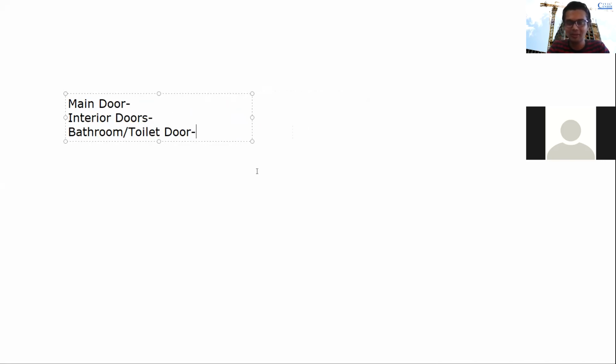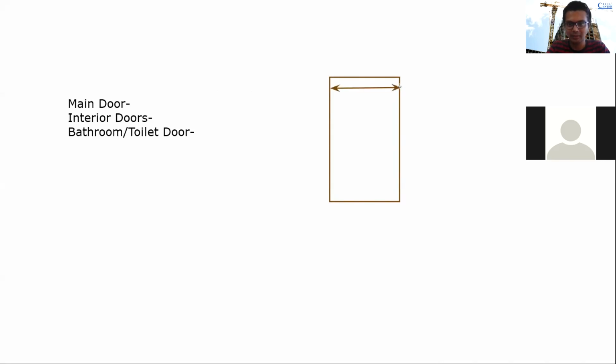The height of the main door will be 7 feet because 7 feet is your lintel level. So I'm talking about the width. What will be the width? Sir, width 1 foot. 1 foot. Okay, no, wait. I'm just making it easier for you to visualize. I'm just asking what is this? This one. Is this 1 feet? No sir, 6 foot. 6 feet.